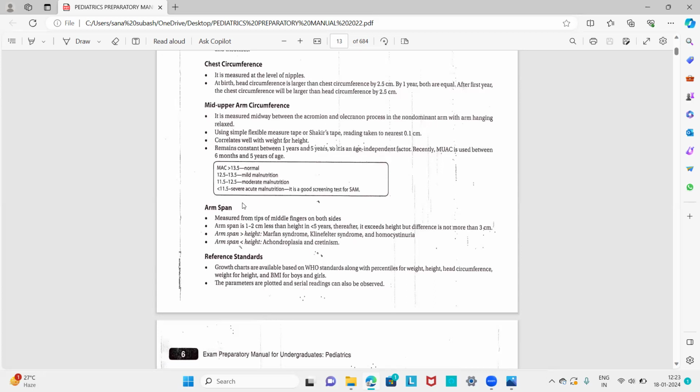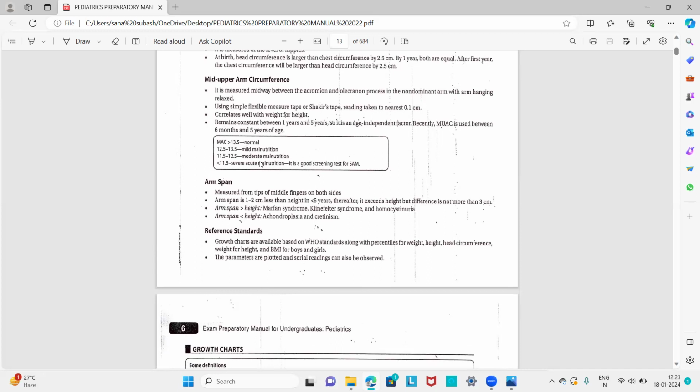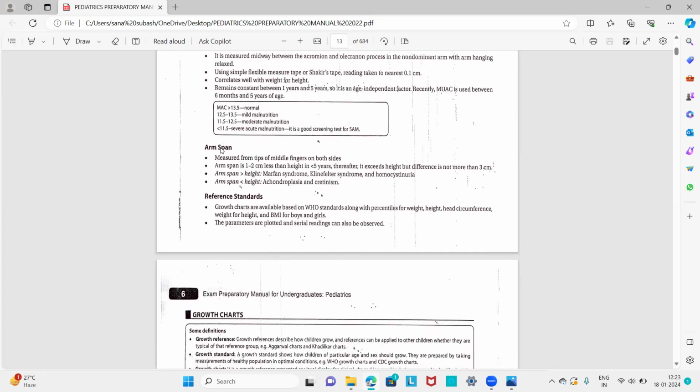And also there are certain other parameters, like methods to assess the mid-upper arm circumference, like Shakir's tape and bangles, which are also used to measure the mid-upper circumference. By doing that, we can assess the severity of the malnutrition. Okay, then we have the arm span.